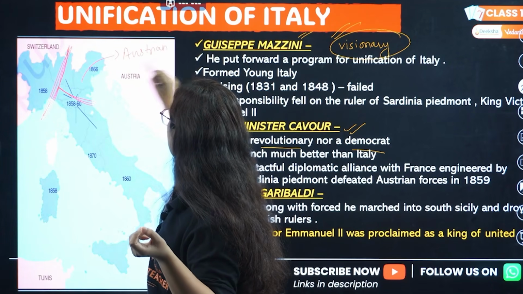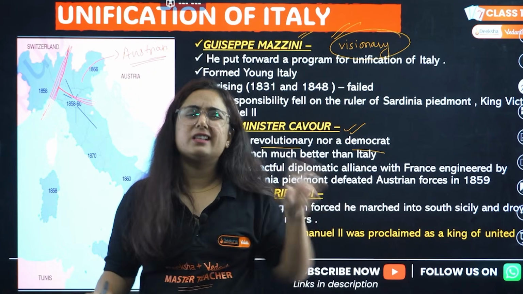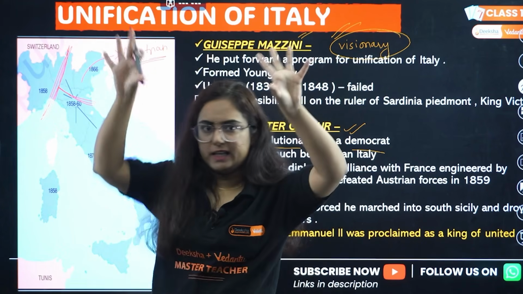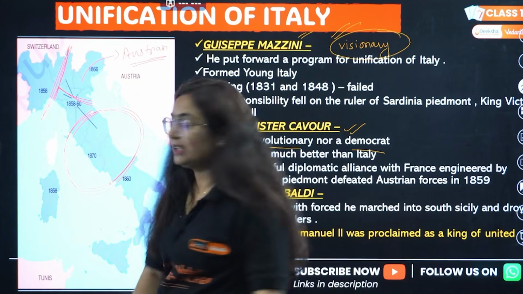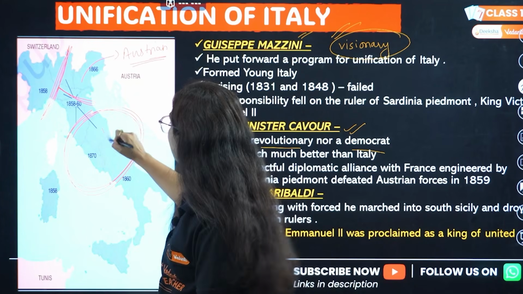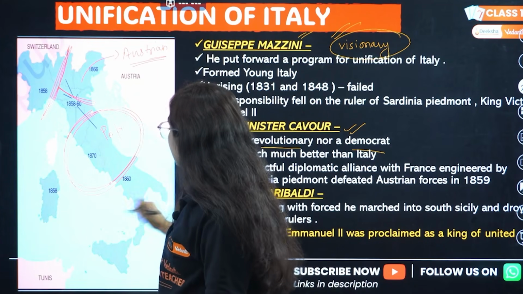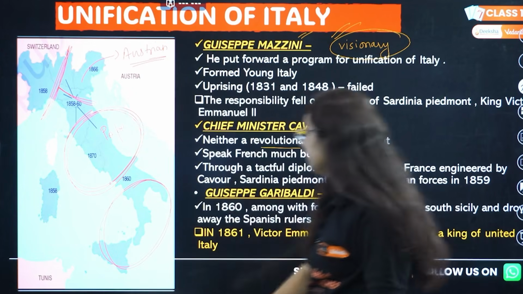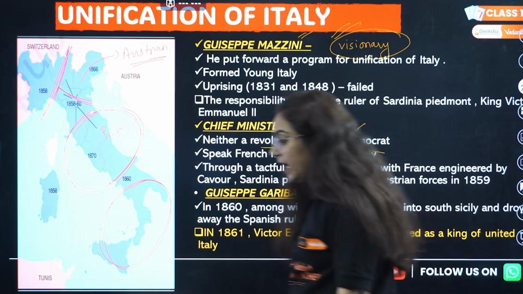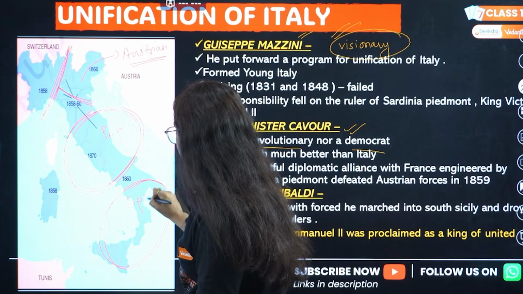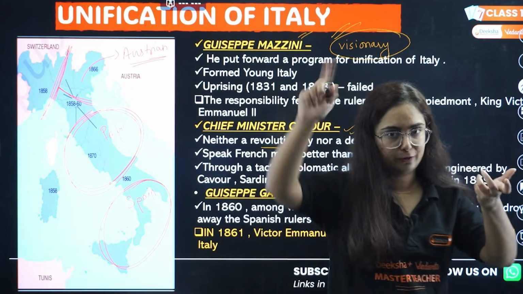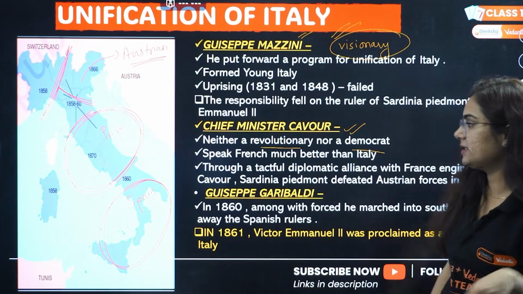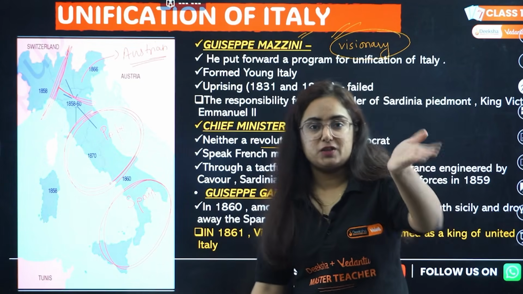Austria took the control over this and it consists of 2 territories, Lombardy and Venetia. The center part was under the Pope, right? Pope backed by France particularly. If I talk about the South Sicily, it was under a Spanish ruler, and in Spain also there was a Bourbon dynasty, not that France one, another Bourbon dynasty, which is known as the Bourbon dynasty of Spain.